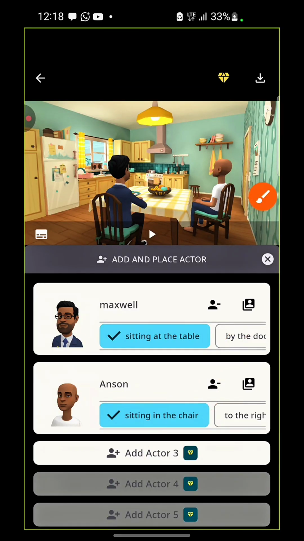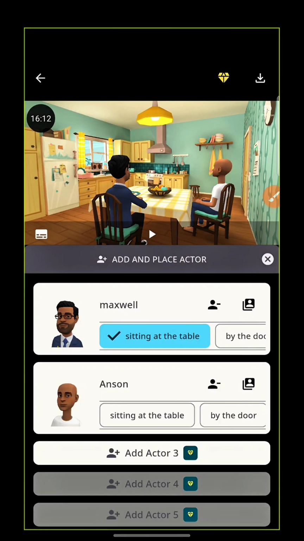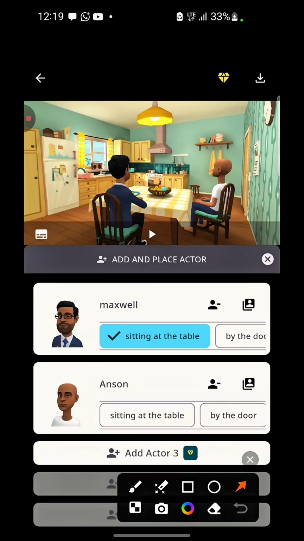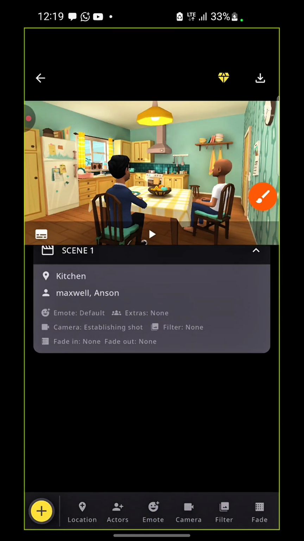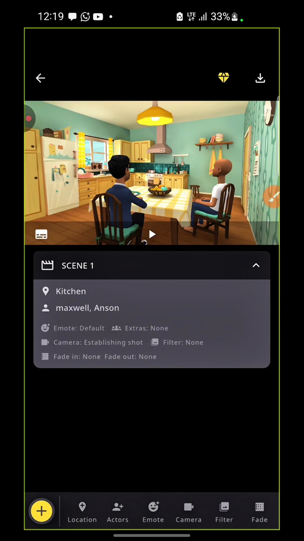So now let's go back. So now we are basically done with adding actors, right? So let me check that. So we are basically done choosing our actors and where we want them to be for this scene, right? So what you want to do is to click on this cross icon right here. So we have to just go back. So once we click on that, we are back to the scene, right?